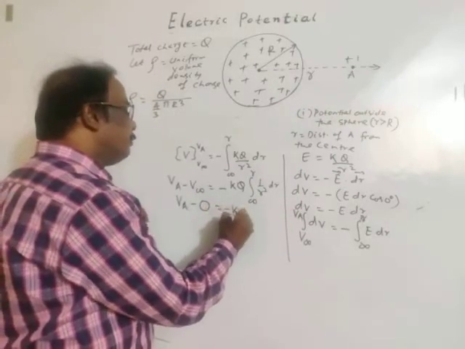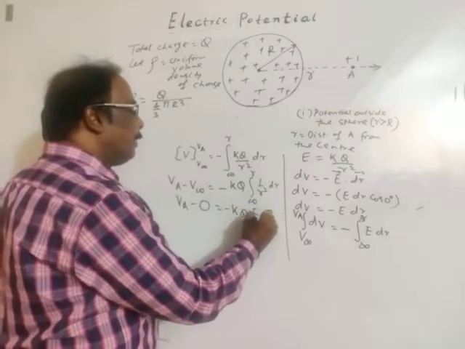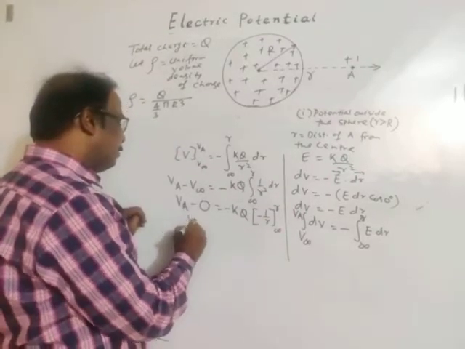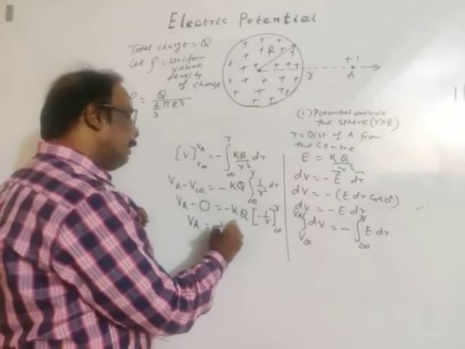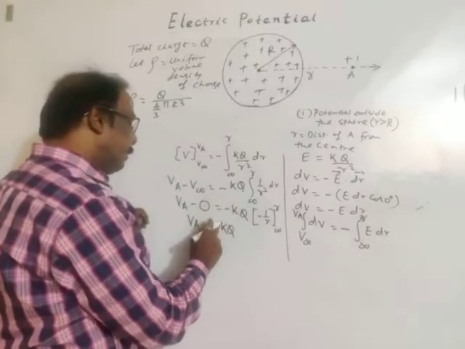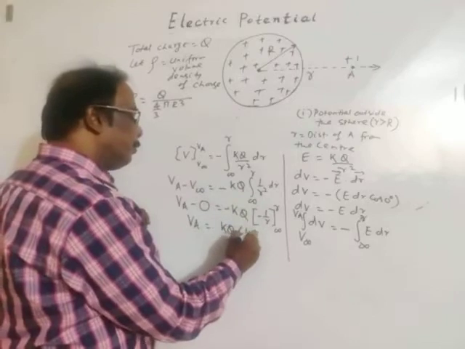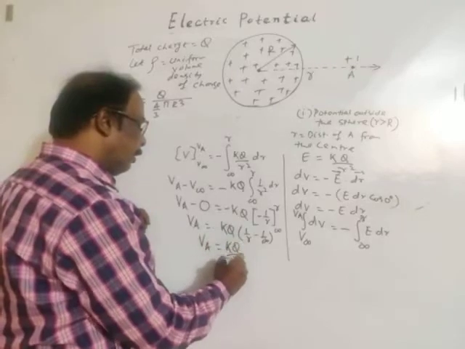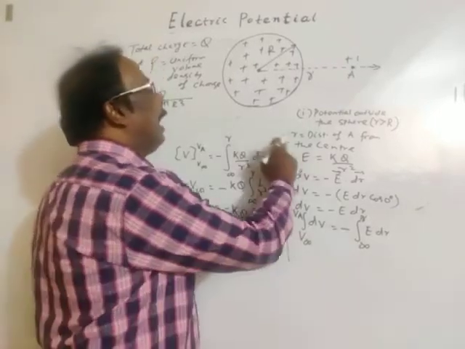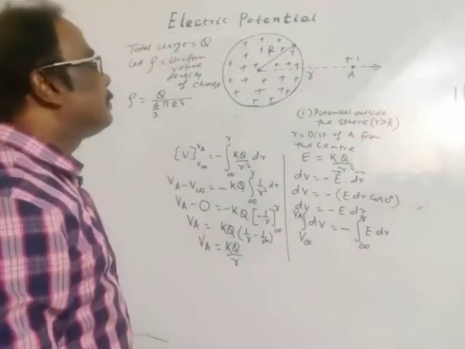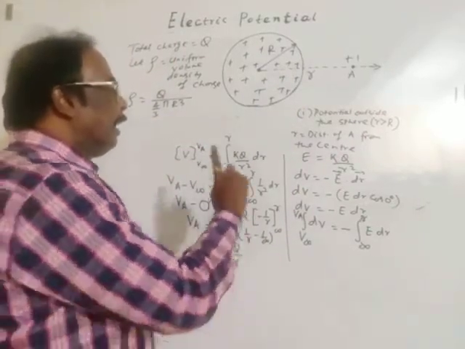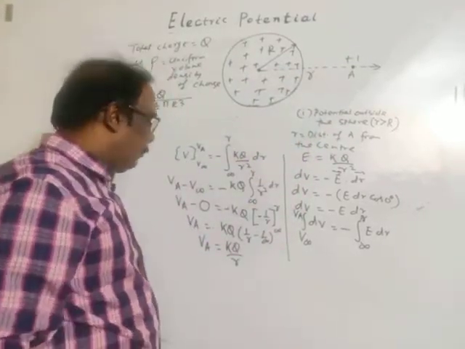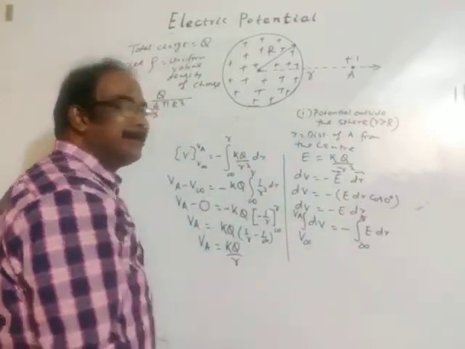Integration of 1 by R square dr is minus 1 by R, with limits from infinity to R. So VA is equal to minus KQ, minus into minus plus, 1 by R minus 1 by infinity. So potential at A is KQ by R, where R is the distance of A from the center. So potential outside the sphere, at a distance R from the center, we got it.